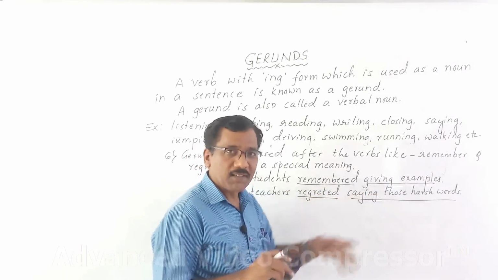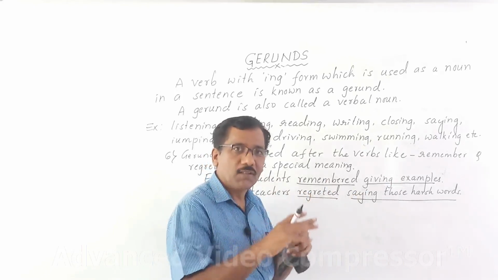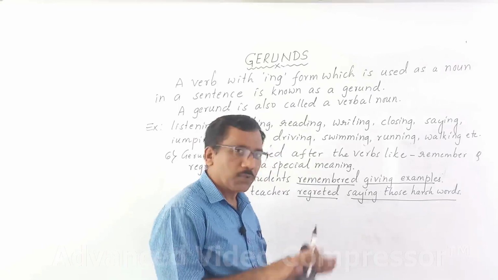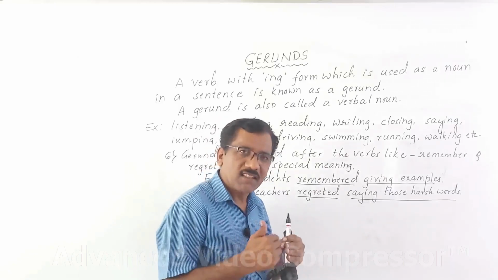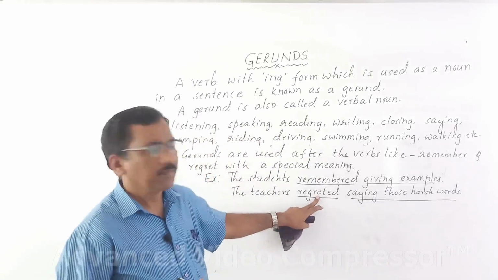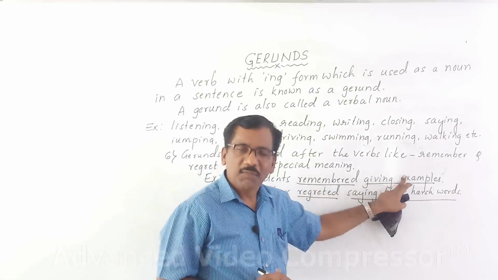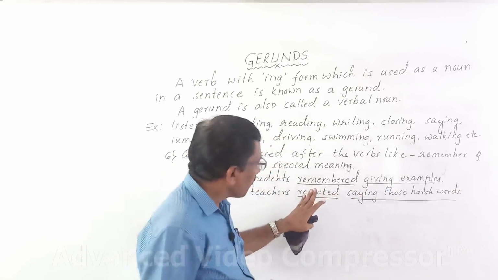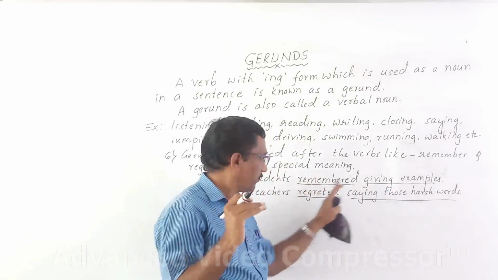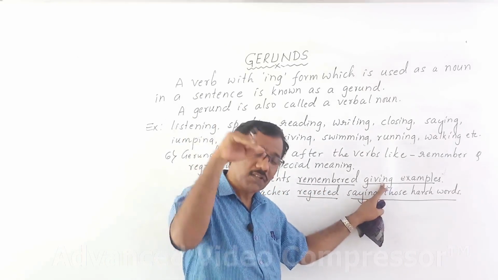Giving examples is the action which has already taken place first. Saying those words, somebody has said something earlier, afterwards regretted. The students remembered giving examples. Remembering is next action. Giving example is first action.